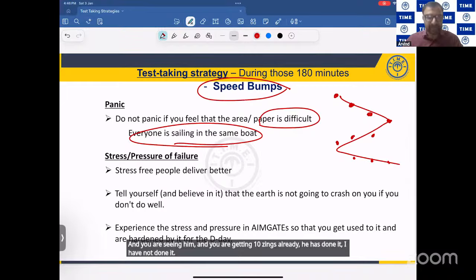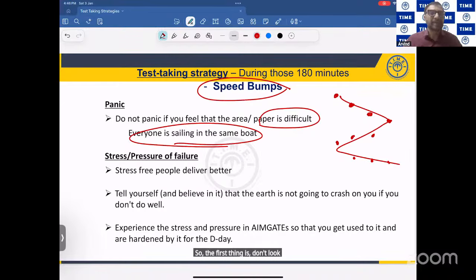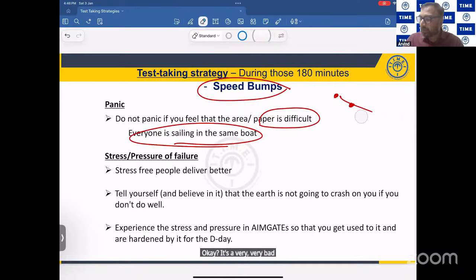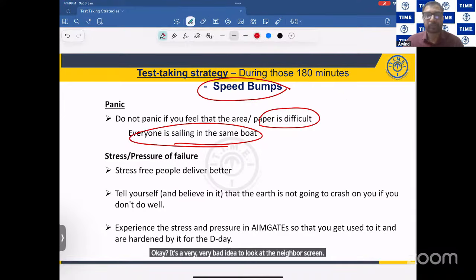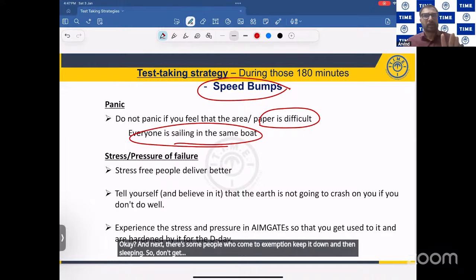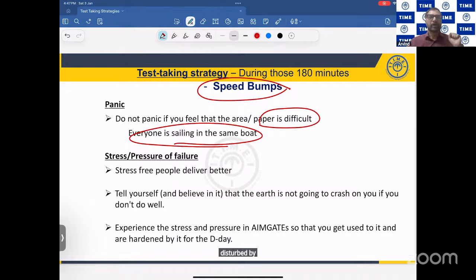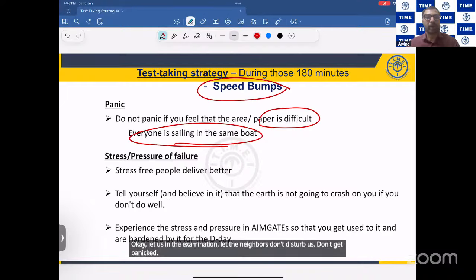So the first thing is, don't look at the neighbor's screen. It's a very, very bad idea to look at the neighbor's screen. And next, there are some people who come to the examination, keep their head down and sleep. So don't get disturbed by your neighbor. Already neighbors are disturbing us in our daily life, right? Let the neighbors not disturb us in the examination. Don't panic. Point number one.